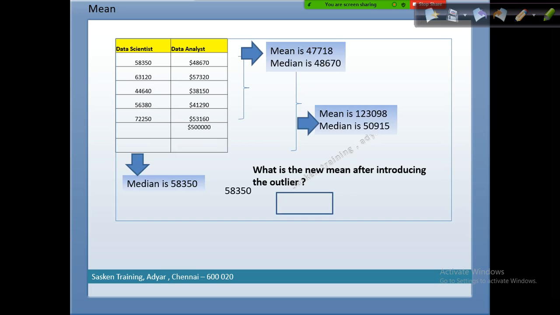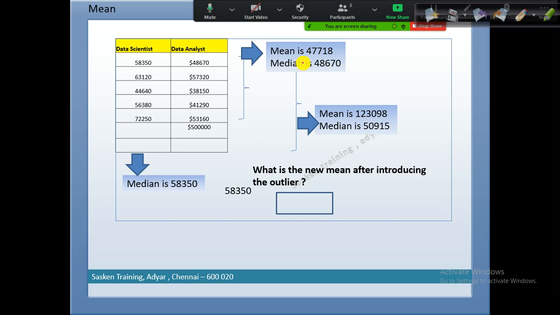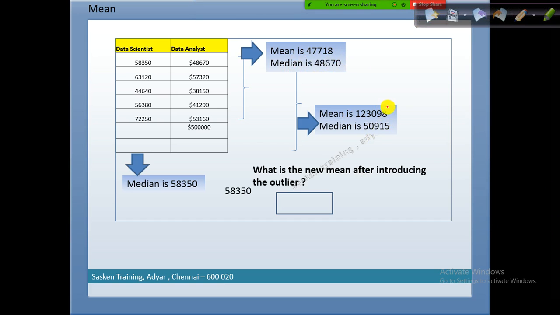As I discussed, for the data set which does not have the outlier, we can see some values here. The mean is 4%, but median is this one. Mean is this one. Especially when you have the outlier in your data set, the mean is getting skewed. Hence, this is not useful. Median is the best measure in that case.